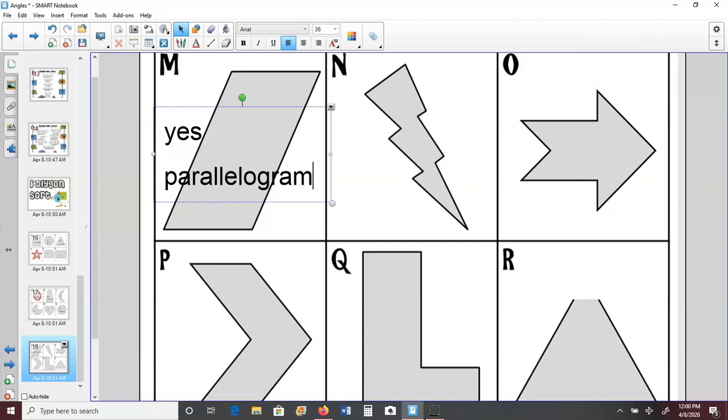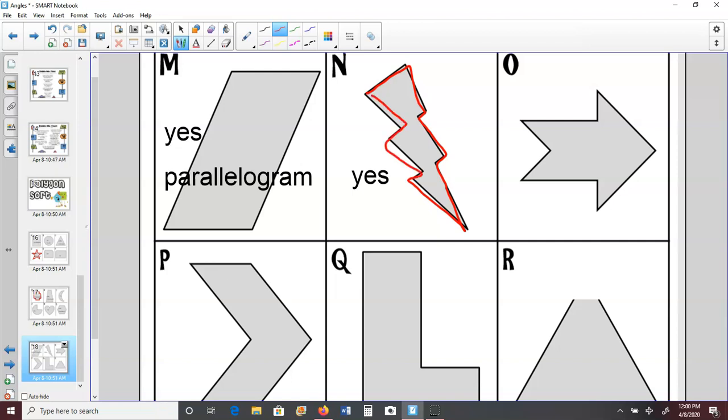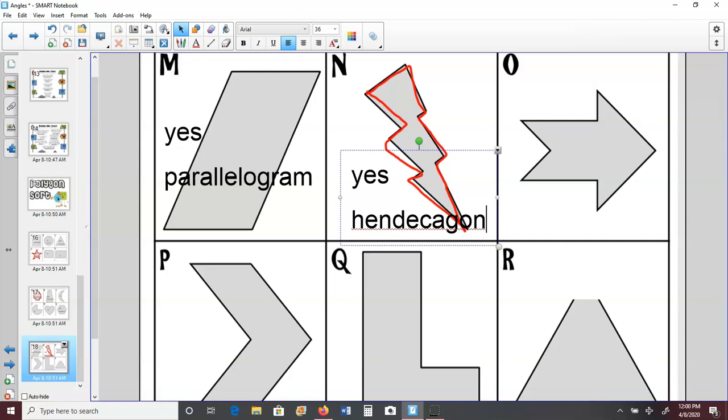All right, letter N looks like a lightning bolt. Is this a polygon? I'm going to say yes, it's closed up, it's flat, and has straight sides. And what could we name it? Let's see how many sides it has. 1, 2, 3, 4, 5, 6, 7, 8, 9, 10, 11. Okay, so it's not a dodecagon. This is an 11-gon. There is a special name for that. I had to look it up. It's called a hendecagon. Hendecagon, or just an 11-gon. Those kinds of shapes aren't super common.